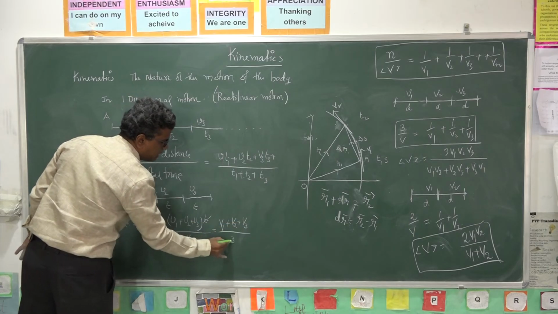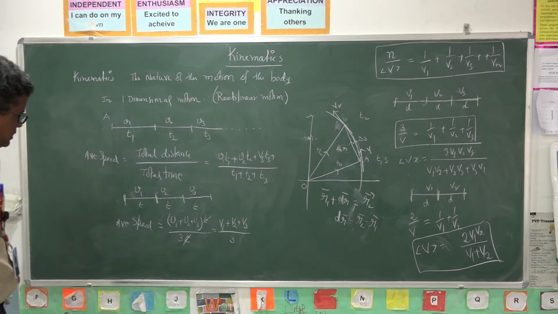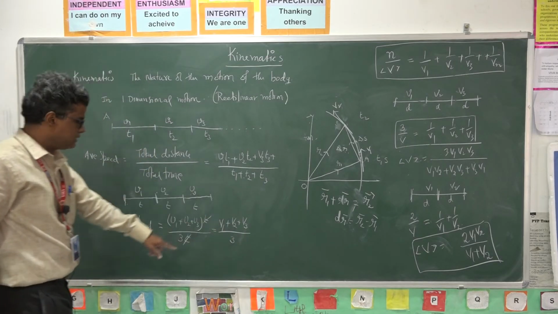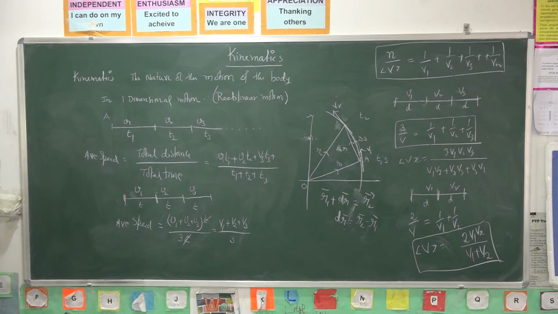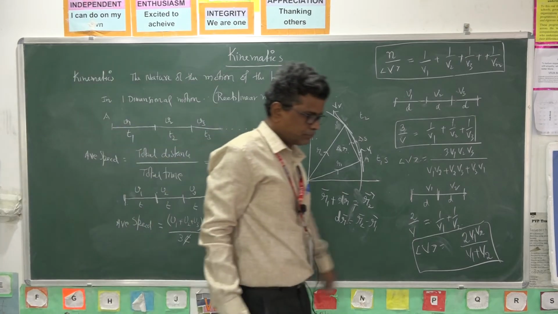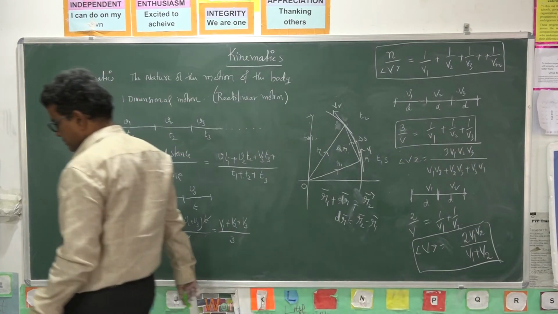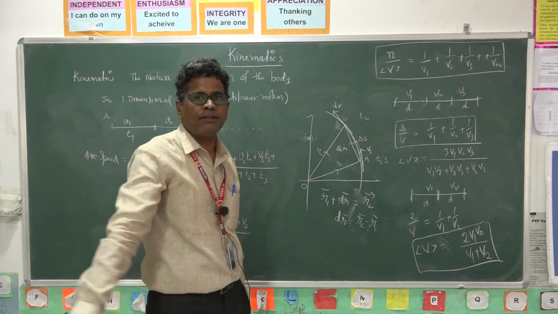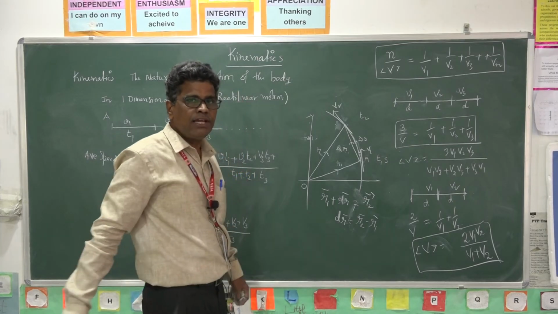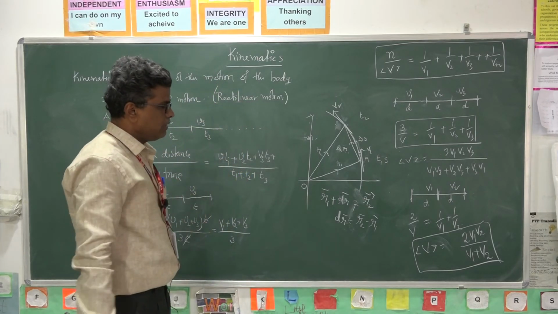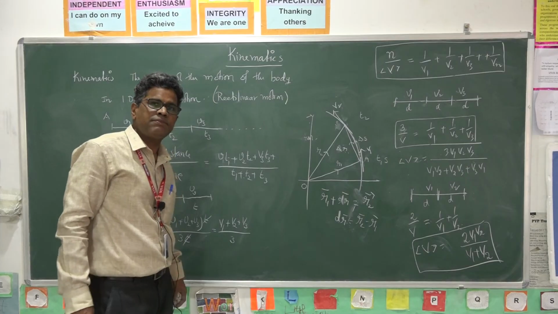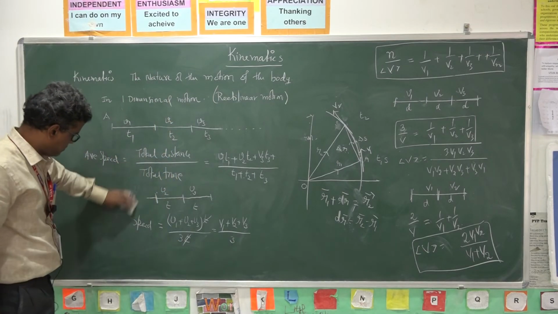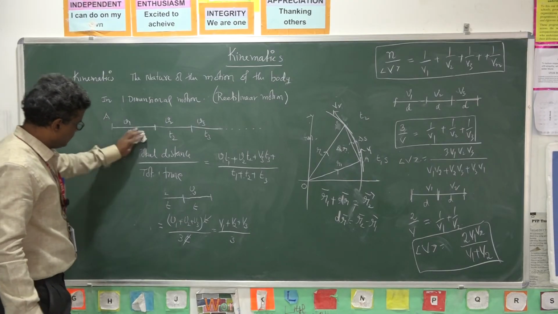So simply you take the arithmetic mean. In such a case you take simply the arithmetic mean of all speeds, and you will get the average speed. So these are a few examples to calculate the average speed and average velocity when a body moves in a straight line; we have the same formulas.